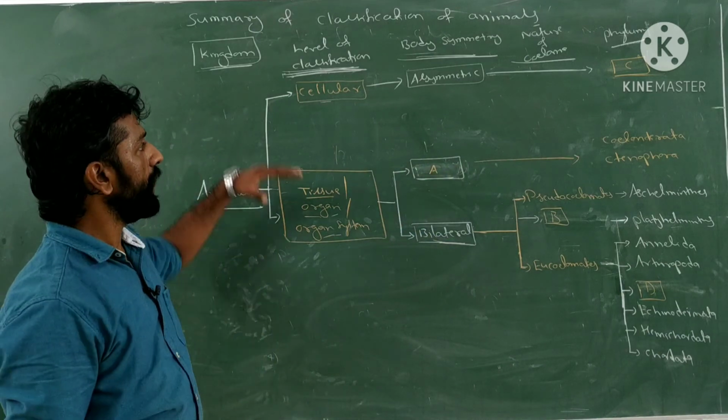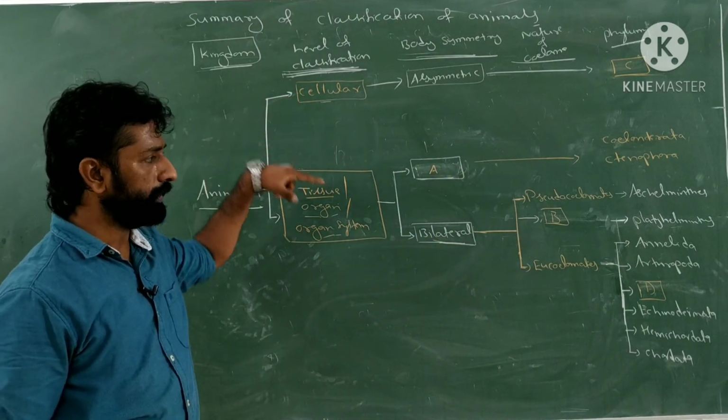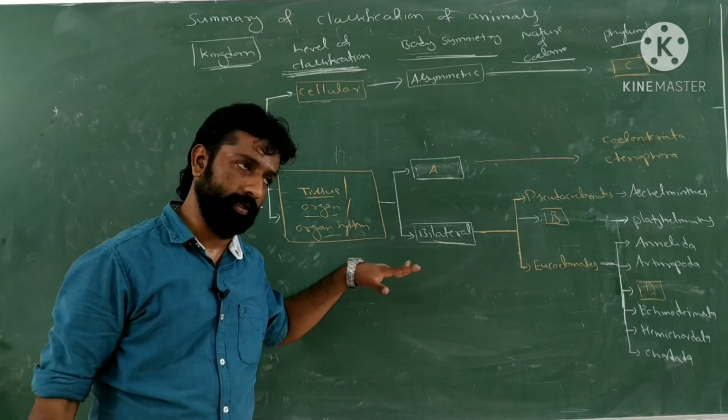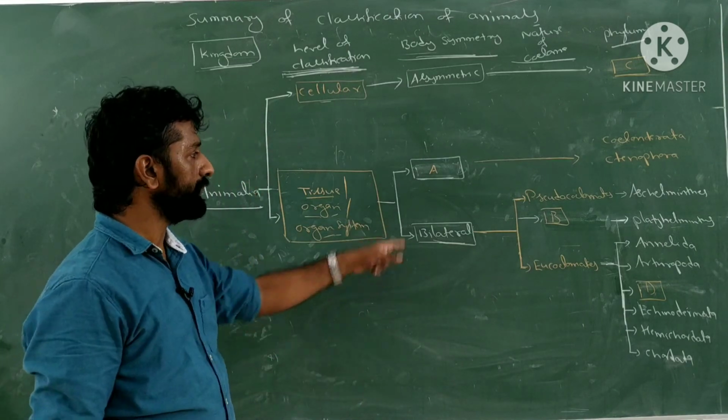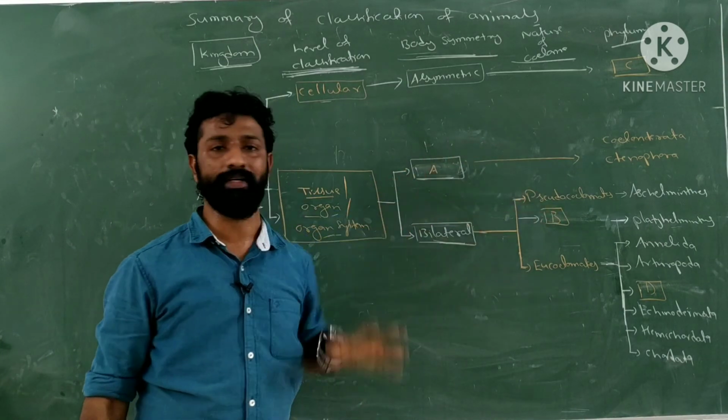In the following schematic representation, what do A, B, C, D indicate here?